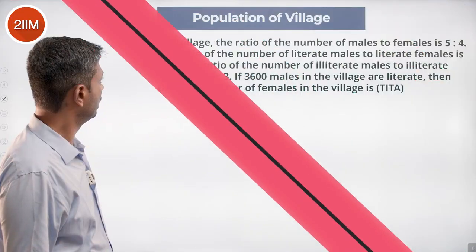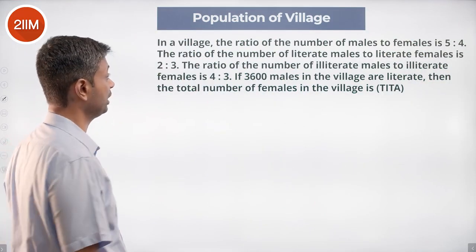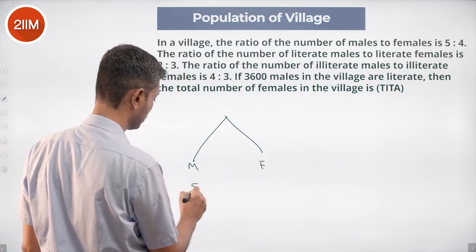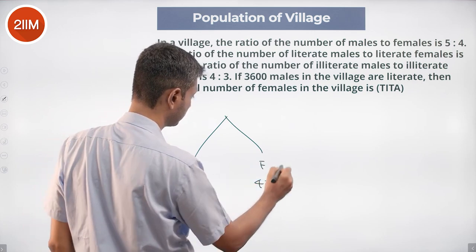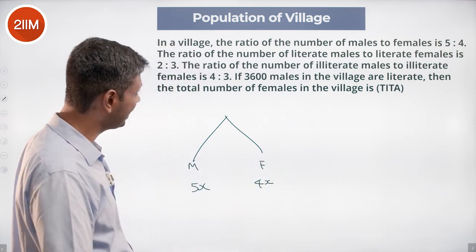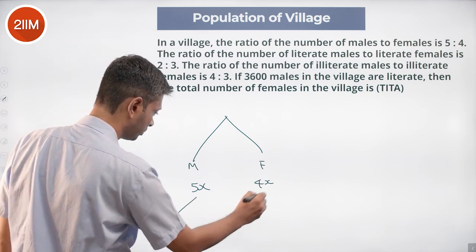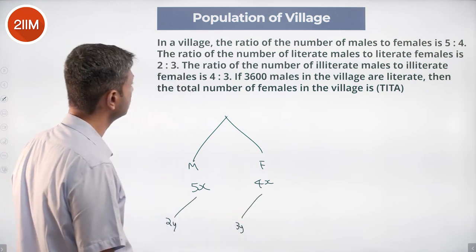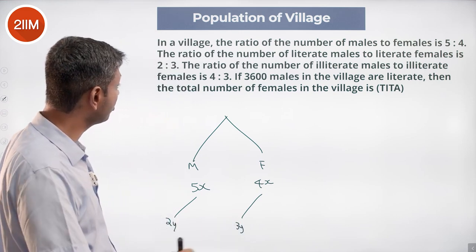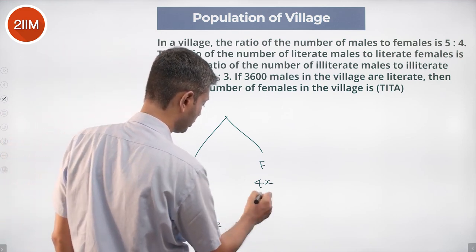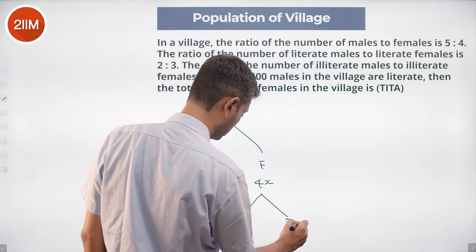Super tough question. In a village, the ratio of number of males to females is 5:4. Nice. Males, females, 5x, 4x. The ratio of number of literate males to literate females is 2:3. 2y, 3y. Ratio of number of illiterate males to illiterate females is 4:3. 4z, 3z.